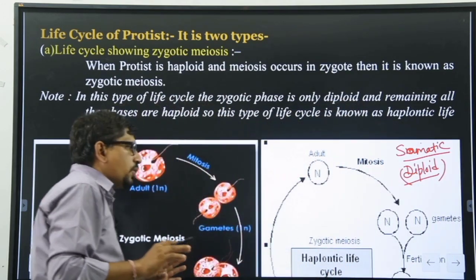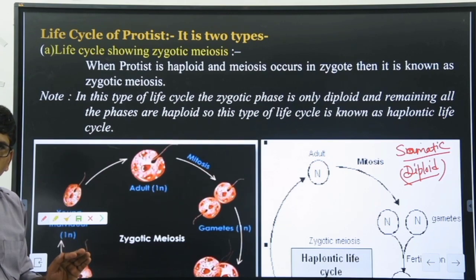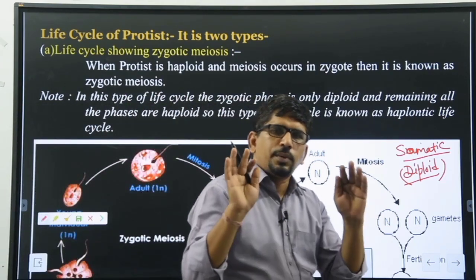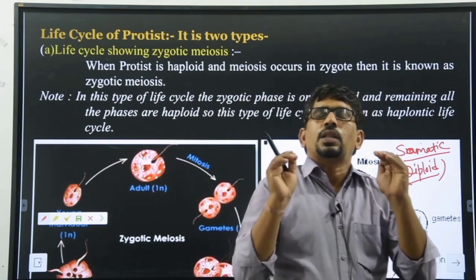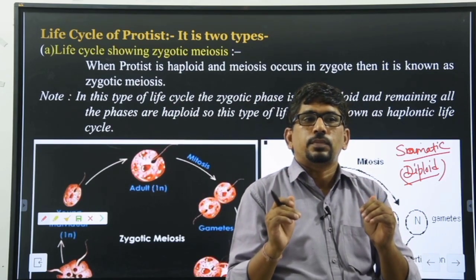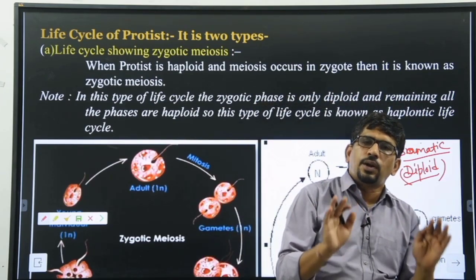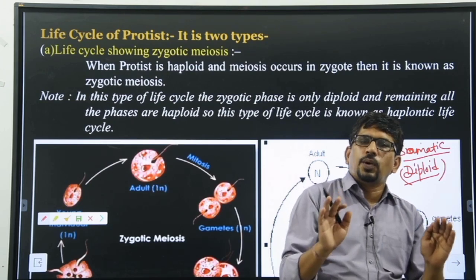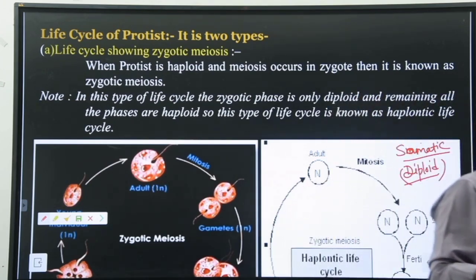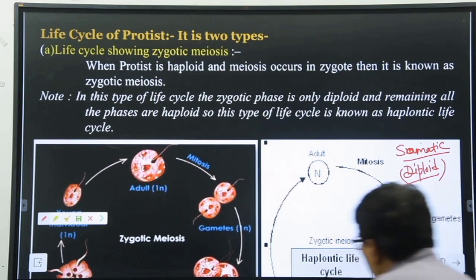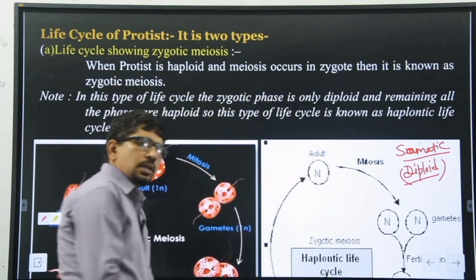You know very well, all the students know very well what the meaning of haploid and diploid is. सभी बच्चे जानते हैं ना what the meaning of haploid and diploid is? कोई ऐसा बच्चा भी है आप में से that does not know what the meaning of haploid and diploid is? All students know very well. Okay. So maximum students say yes sir.